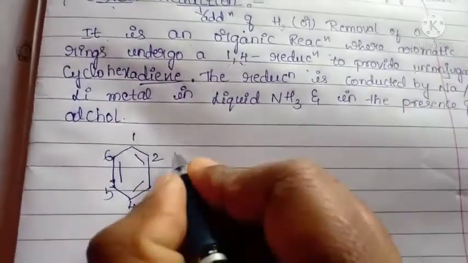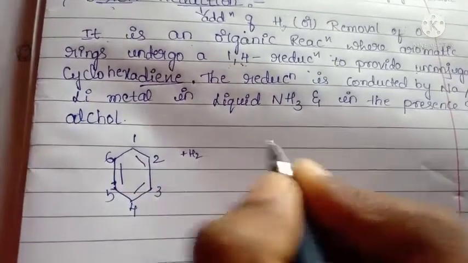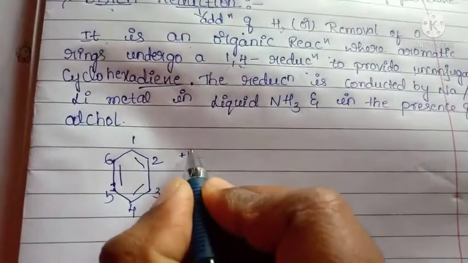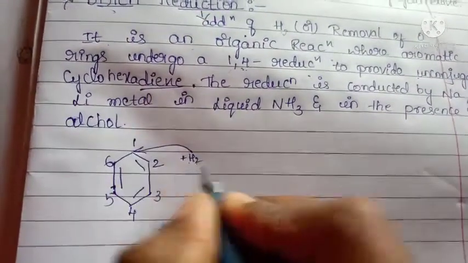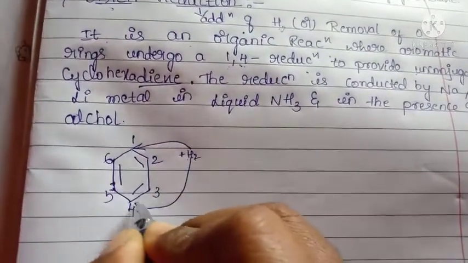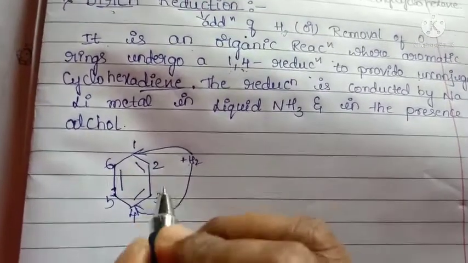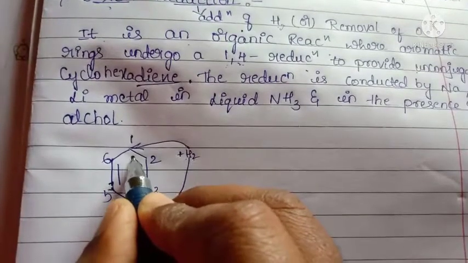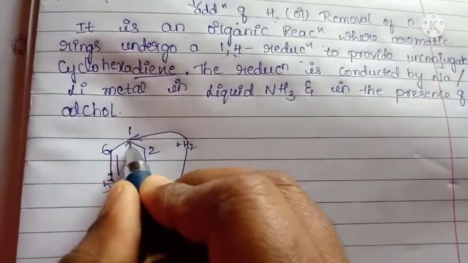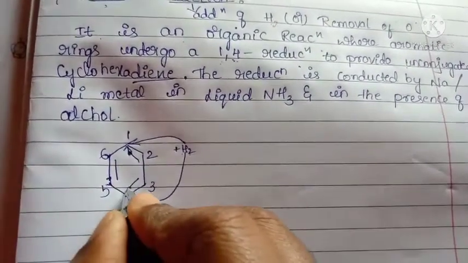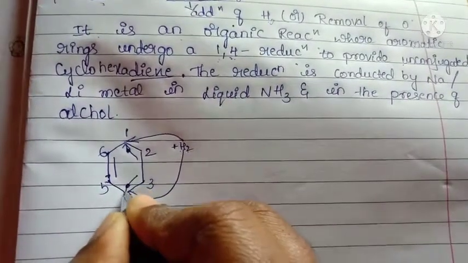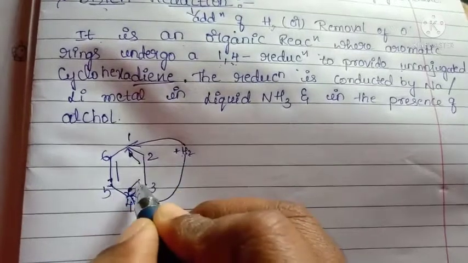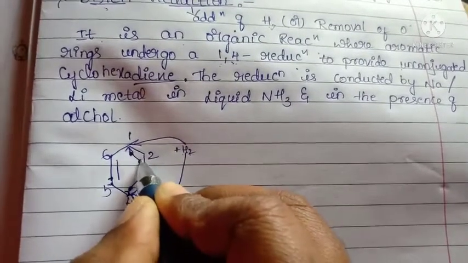Generally, plus H2 is added. One H is added to the first carbon atom and another H is added to the fourth carbon atom. So this electron is moving towards the C1 carbon atom and this electron is moving towards the fourth carbon atom.